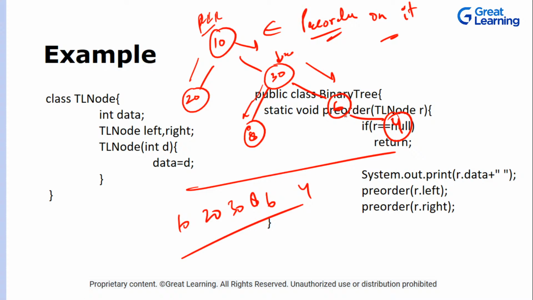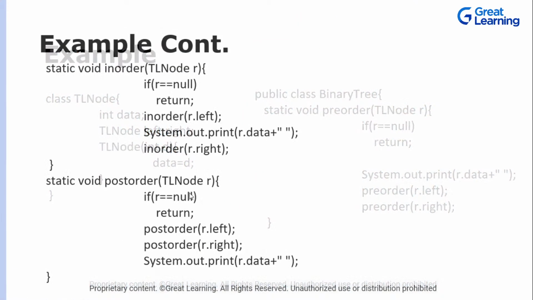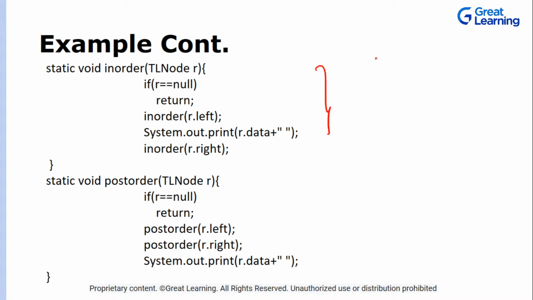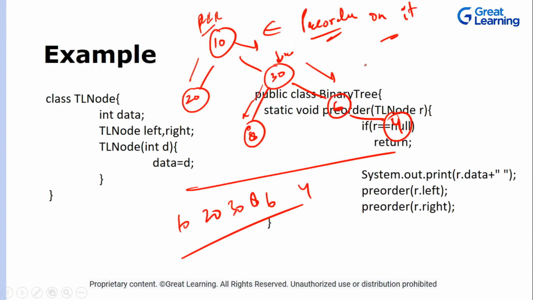Okay. Done. And similarly, we have functions that are available. Now similarly we have a function available that is inorder, which works in such a fashion. Yes, 10 20 30 8 6 4, exactly. Yes, correct Kashyap.